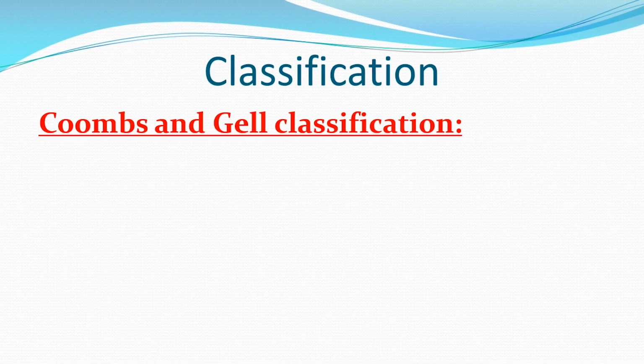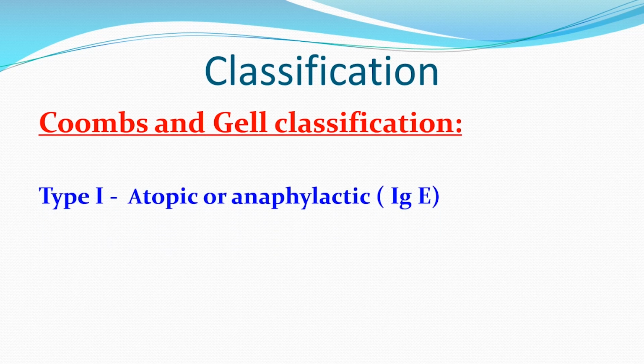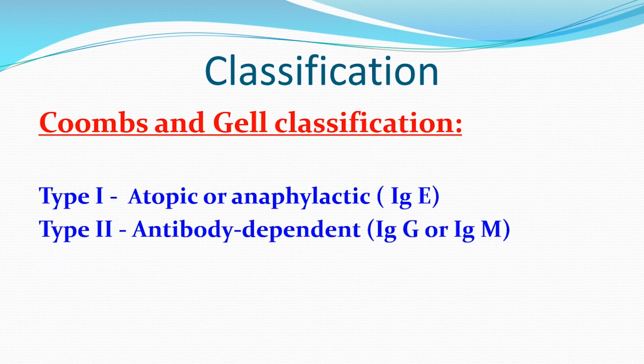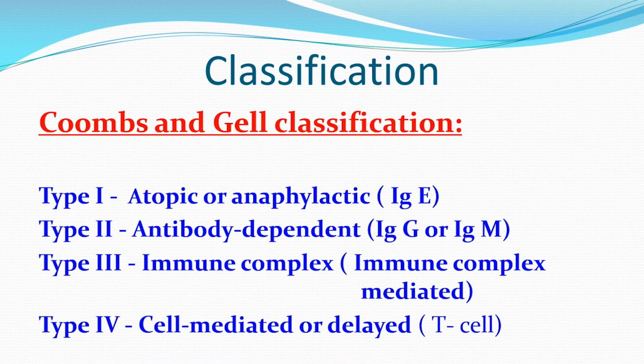Based on the time interval between the exposure to the allergen and the manifestation of the hypersensitivity reaction, these reactions are classified into two major types: immediate hypersensitivity reaction and delayed hypersensitivity reaction. And based on the Gell and Coombs classification, this is again classified into four types, where type 1, type 2 and type 3 come under immediate hypersensitivity reaction, whereas type 4 comes under delayed hypersensitivity reaction.